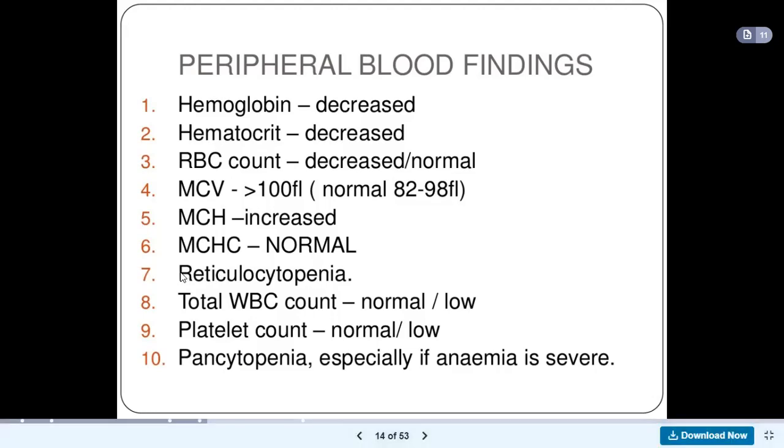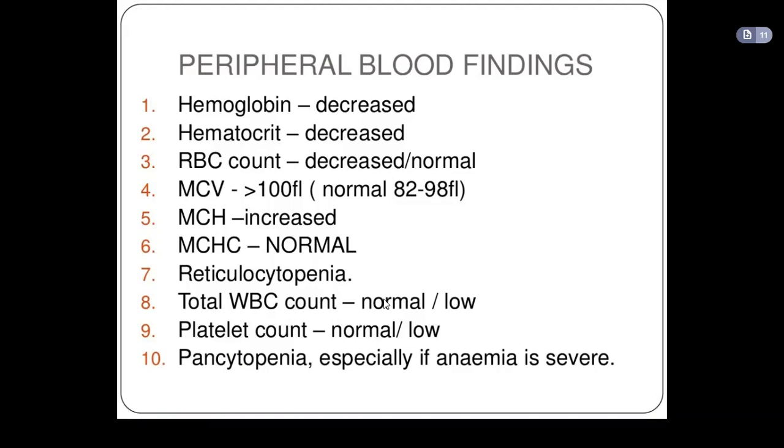Now, sometimes there will be a decrease in reticulocytes. So we have reticulocytopenia. There will be a decrease in the amount of reticulocytes, and then total white blood cell counts can be normal or low. Why?